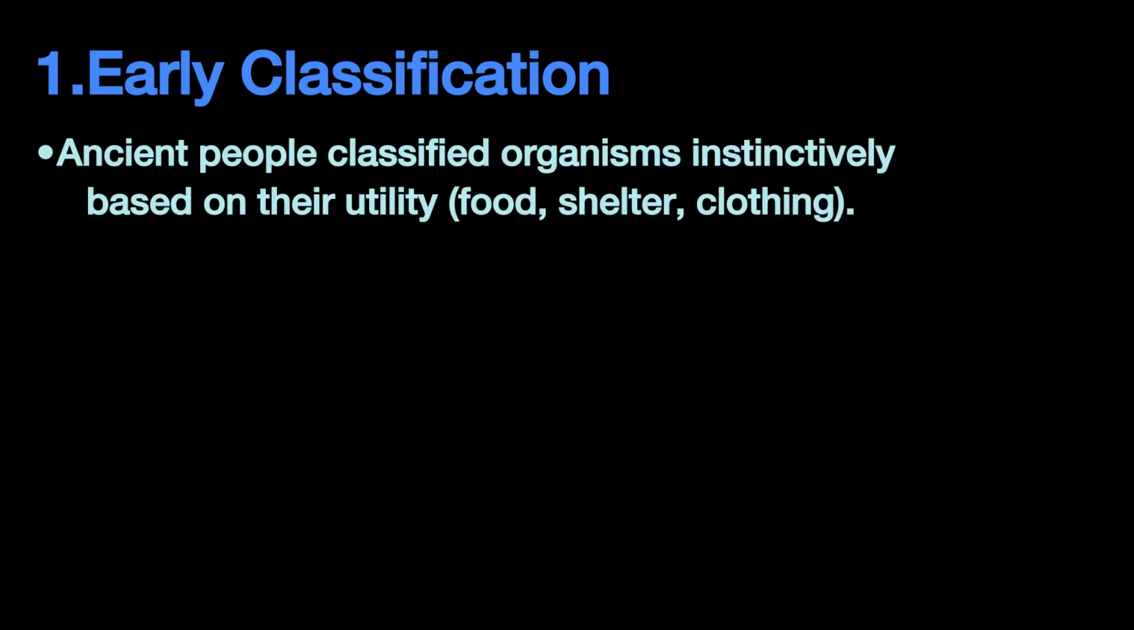First point is early classification. Here, ancient people classified organisms based on their utility. For example, food, shelter, clothing. Remember these three: food, shelter, clothing in early classification.